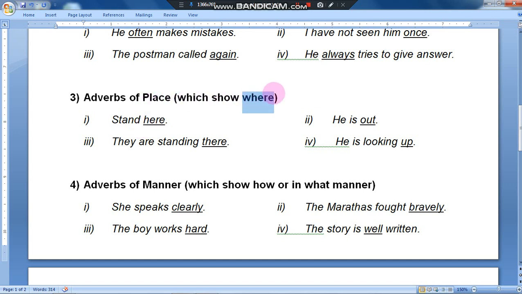Third, adverbs of place. If we ask a question with "where", we will get the answer. Stand here. Where? Here. Place. He is out. Where is he? He is out, not inside. They are standing there. Where exactly? There. He is looking up. Where is he looking? Up. So we will get the answers with this question: where?